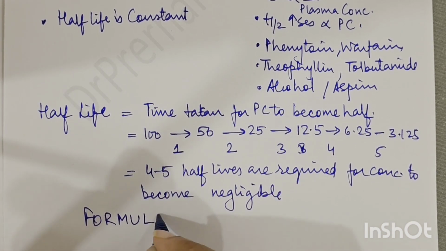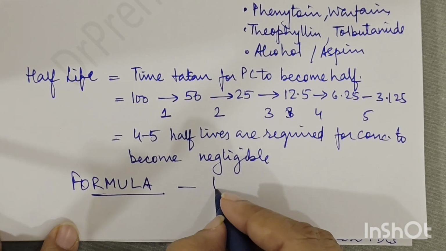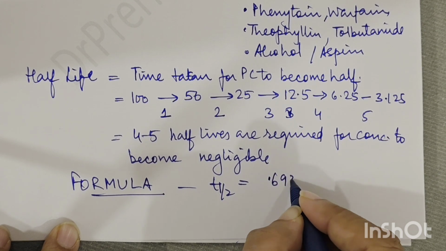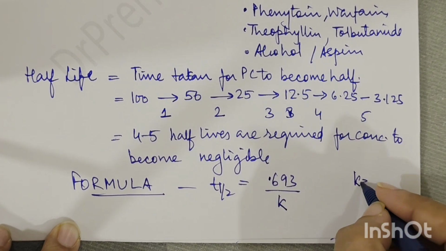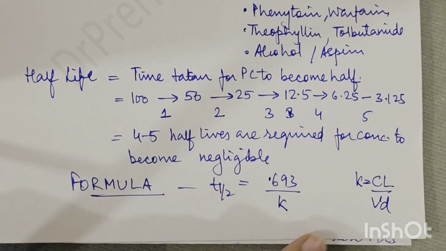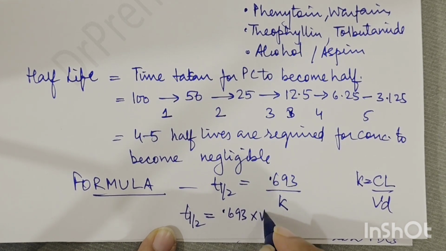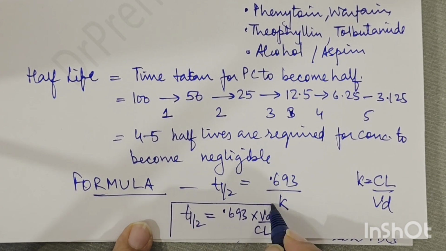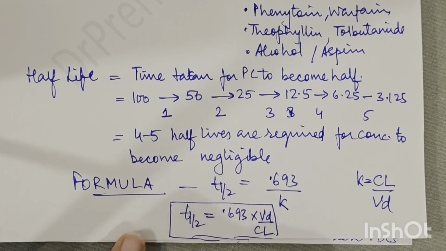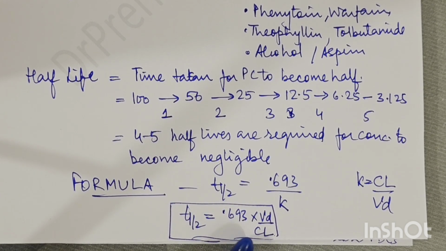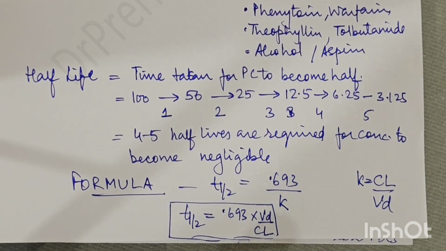Okay, so what is the formula? Formula is very important. Please remember the formula. The formula is half-life is equal to 0.693 upon K, and K is clearance upon volume of distribution. So half-life is equal to 0.693 into Vd upon Cl. Please remember this formula for half-life. You will be given suppose the quantity of clearance and volume of distribution, and you will be asked to calculate the half-life. So this is how you have to calculate.